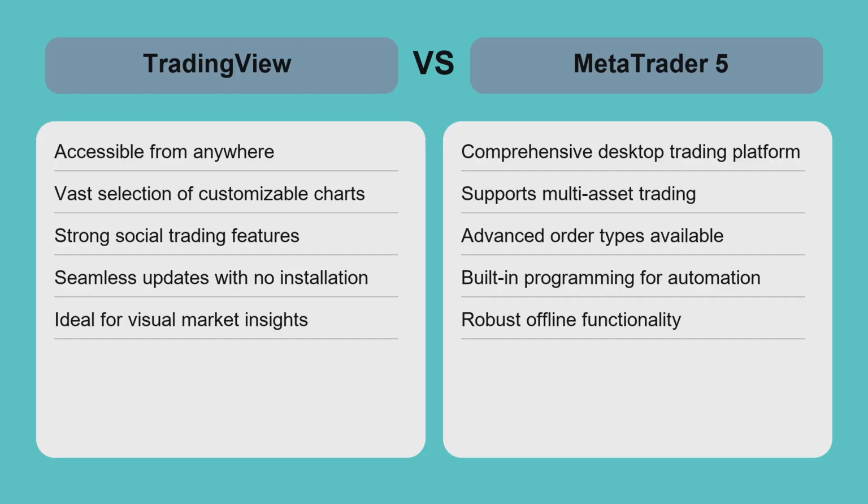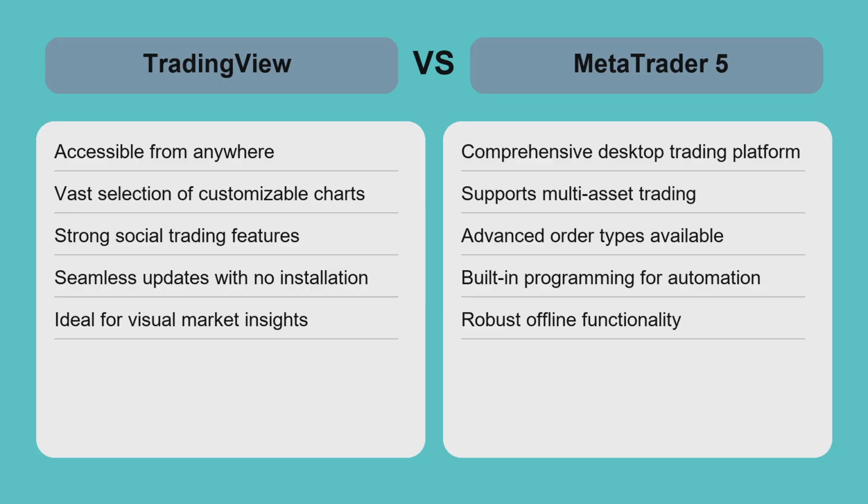TradingView and MetaTrader 5 serve different trader needs. TradingView shines with its intuitive web-based interface and social features, perfect for chart-focused traders and those wanting to exchange ideas. It's excellent for quick market analysis on any device, but less suited for direct trade execution without supported brokers. MetaTrader 5, on the other hand, offers deeper trading functionality with multi-asset support and powerful automation capabilities through MQL5. It requires installation, but provides tighter broker integration and more control over orders.